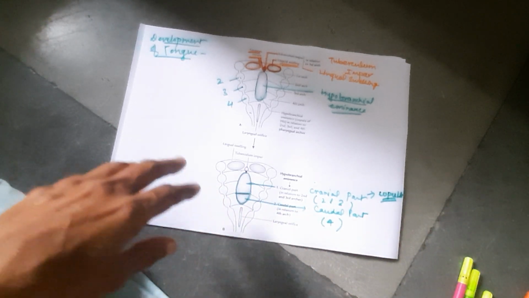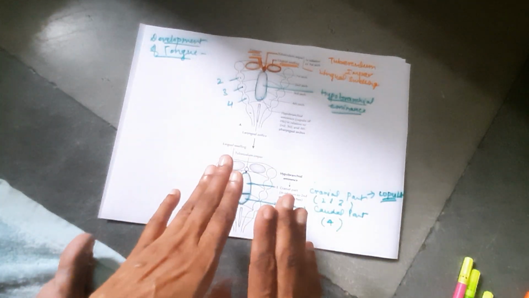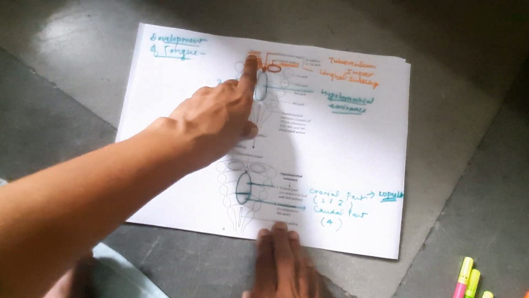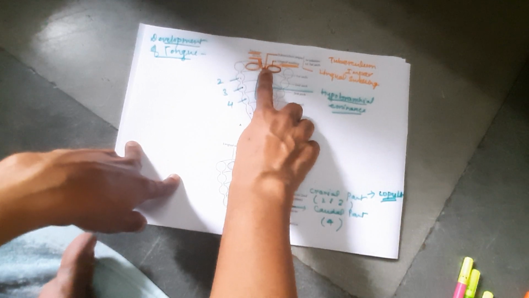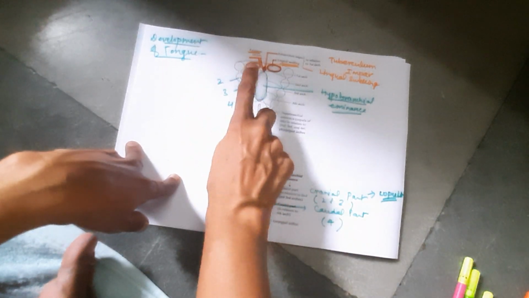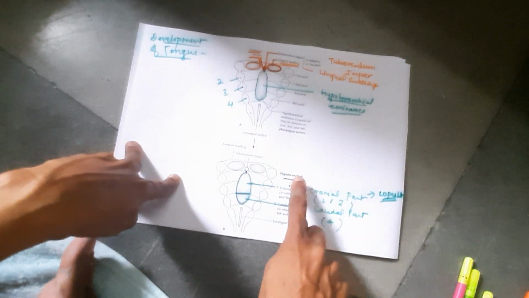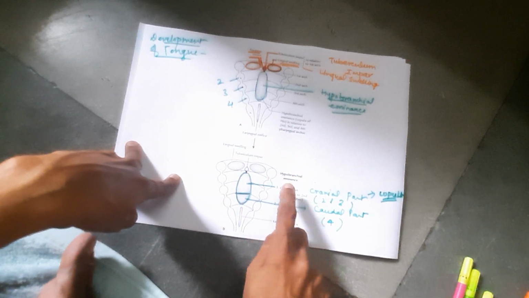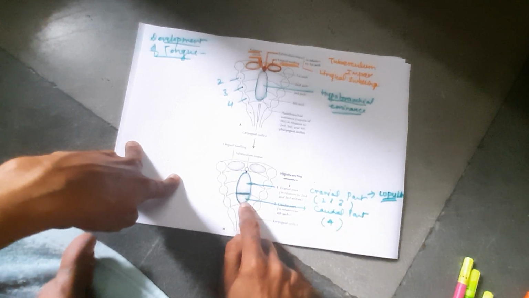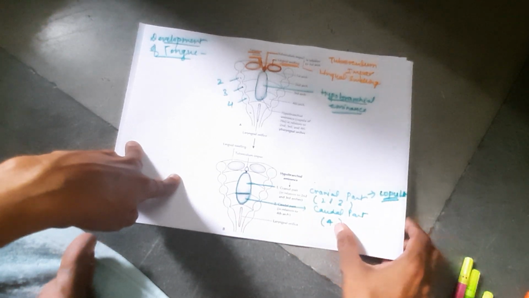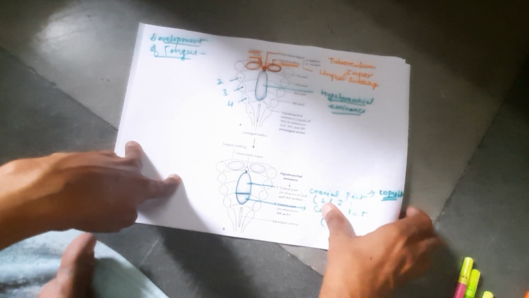So these are the swellings which will form in relation to the pharyngeal arches in the floor of the primitive pharynx. In relation to the first arch, which swellings appear? Tuberculum impar in the midline and 2 lingual swellings on either side. In relation to the second, third and the fourth, one midline swelling, the hypobranchial eminence. This hypobranchial eminence again divides into a cranial part in relation to the second and the third pharyngeal arch, and the caudal part which remains in relation to the fourth arch. The cranial part of the hypobranchial eminence is also known as copula.